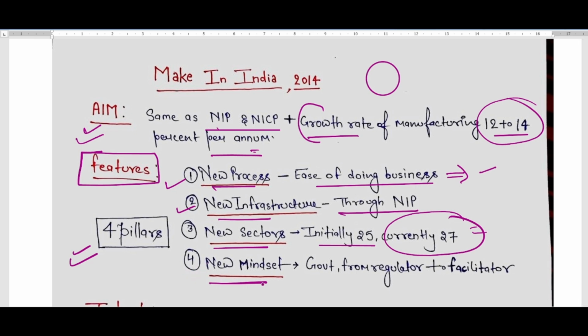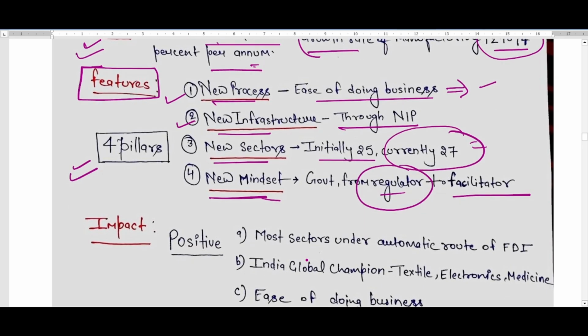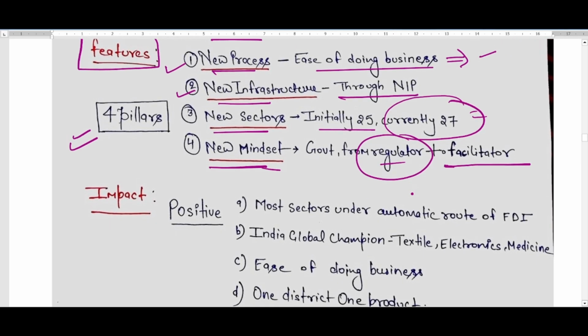Now, by new mindset, we mean government moving from regulator to facilitator. Earlier, the government was acting as a regulator. It was creating so many hurdles for a company to proliferate. But right now, the government is working as a facilitator. It is providing ample opportunities for the company to proliferate.